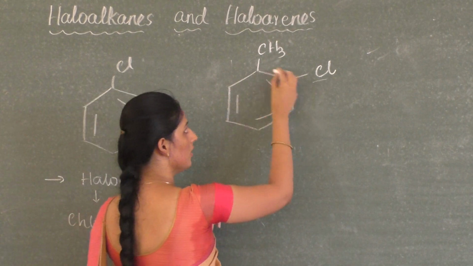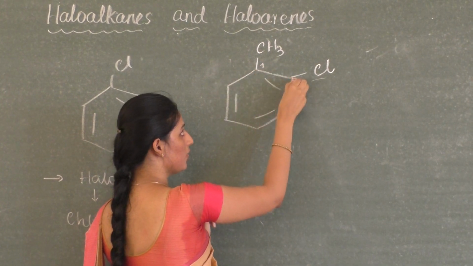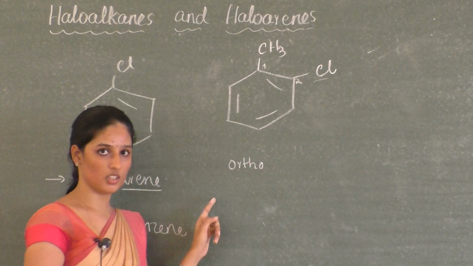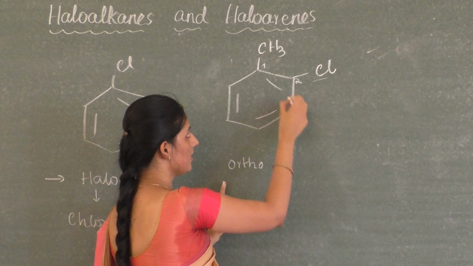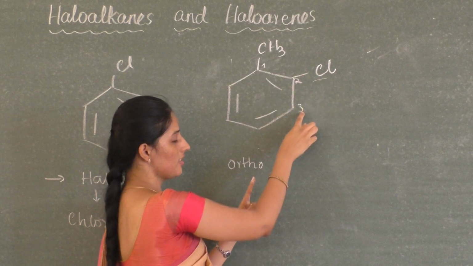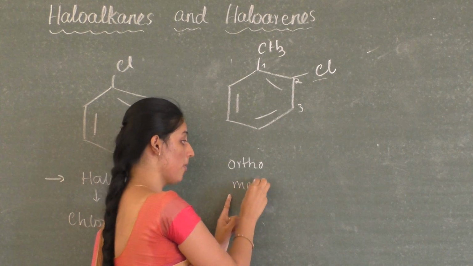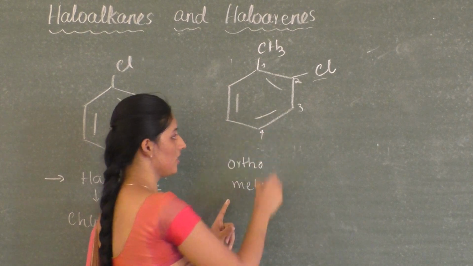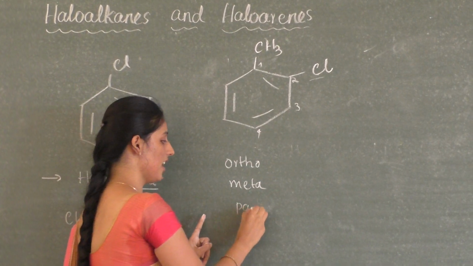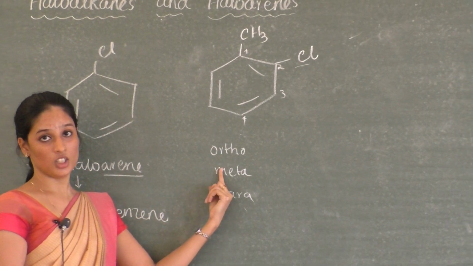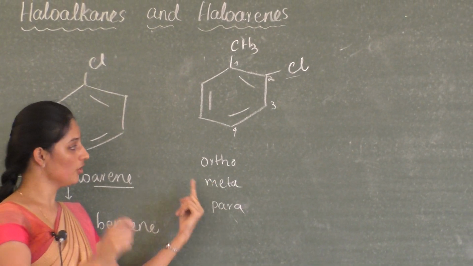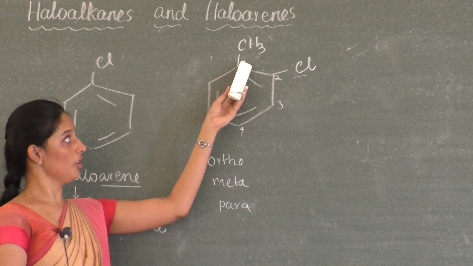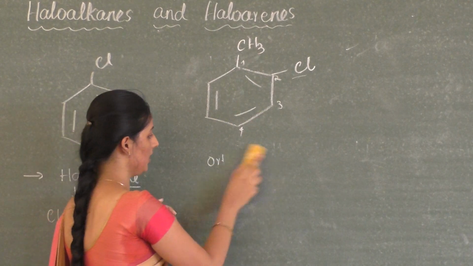If two substituent groups are present at 1, 2 positions, then that is named as ortho. If two substituent groups are present at 1, 3 position, if chlorine is present at this position, then in the common system that is written as meta, and if two substituent groups are present at 1, 4 position, then that is written as para, only in the common system. In the IUPAC system, you have to write the positions by mentioning the number of the position of the substituent group with numbers. Okay, so now let me name this compound.